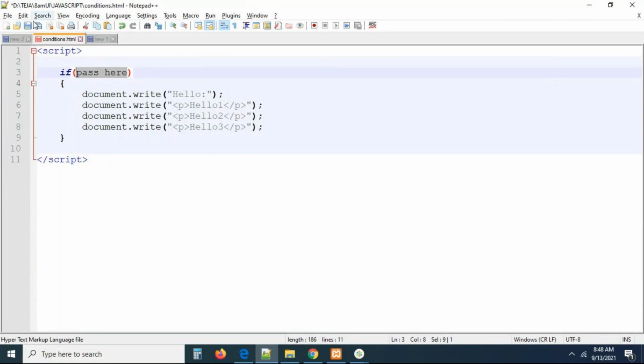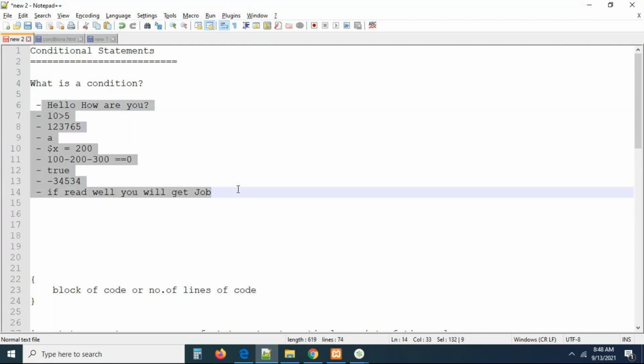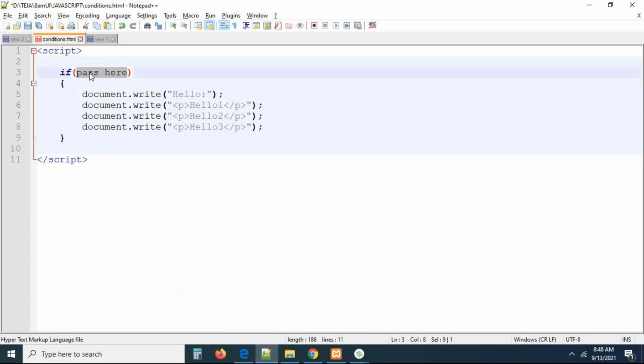Generally, you can see there are statements, some calculations, some numbers, right? Everything is there. Generally these are not called conditions, guys. Actually, they are statements, numbers, expressions. Because we pass them into the parentheses of the if statement, I am saying they are conditions. If they are not passed to the parentheses, then I cannot say condition. That is a simple statement actually.